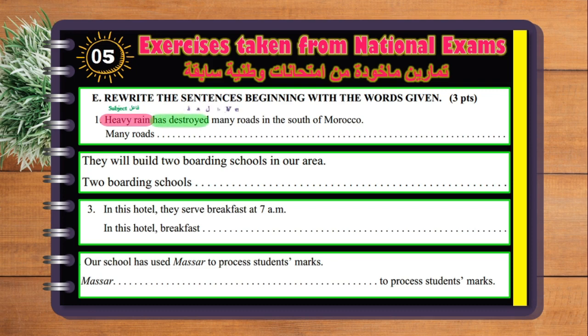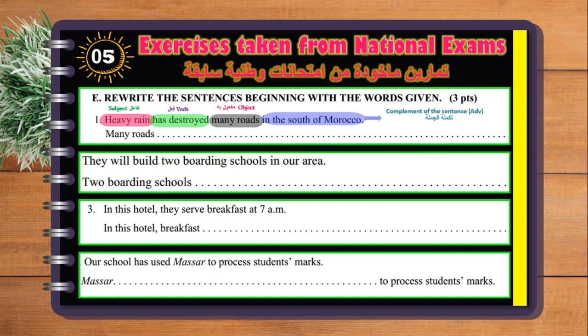Has destroyed here is the verb. Many roads is the object. That's actually why we started with many roads. In the south of Morocco, it's not important and it's the complement of the sentence, or it's an adverb. So we're going to start with the object, which is many roads.